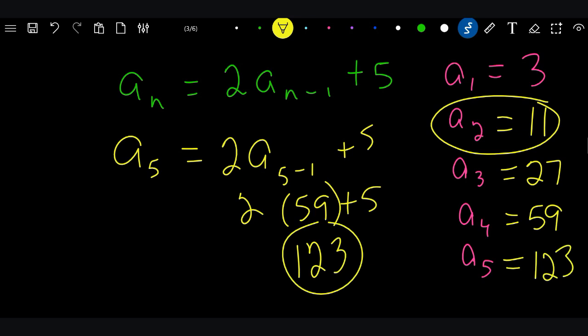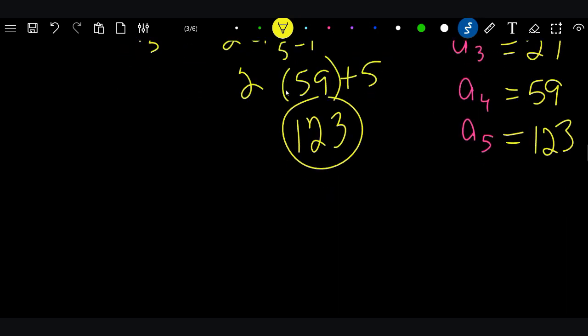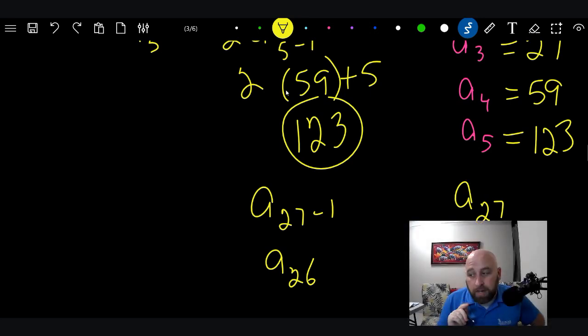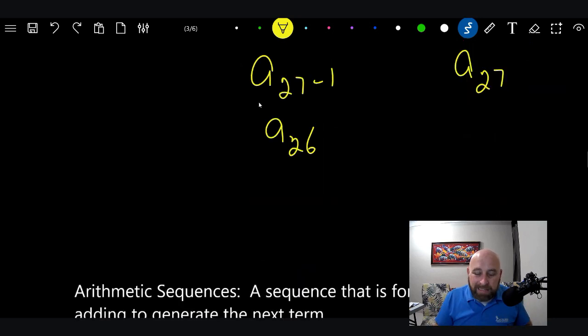Now this one, there is an interesting thing. Let's say that I want to find a27. I need something. What do I need? I need a26, right? I can't do that because this one is going to say you need to plug in a26. Well, we don't know what a26 is because we've skipped all the way to a27. Now, there is a way to do it, okay? We're just not quite there yet, but there is a way to do it, and we'll get there. So that's like a little teaser of things to come.